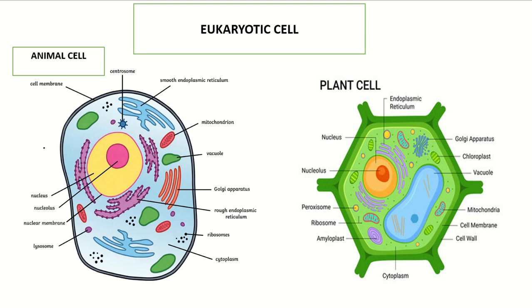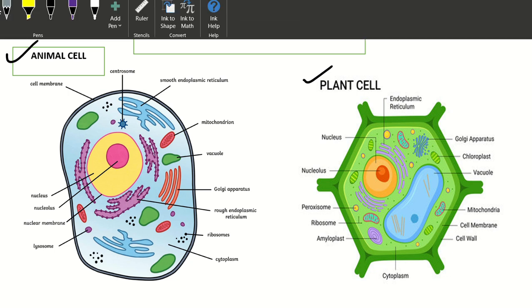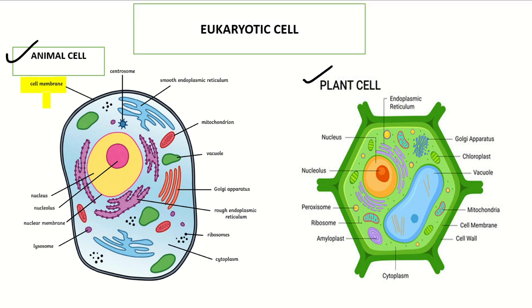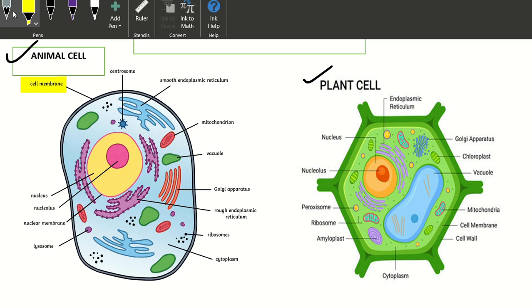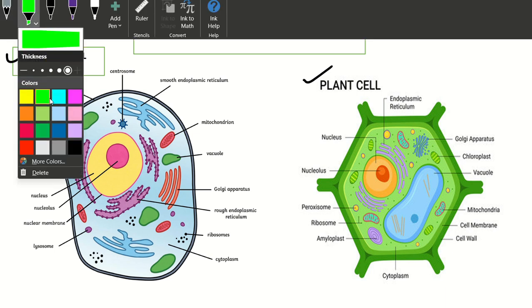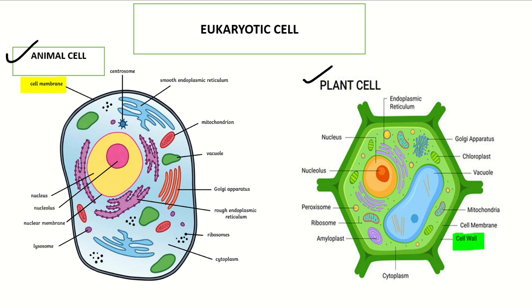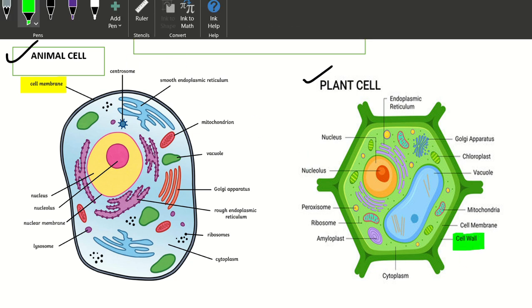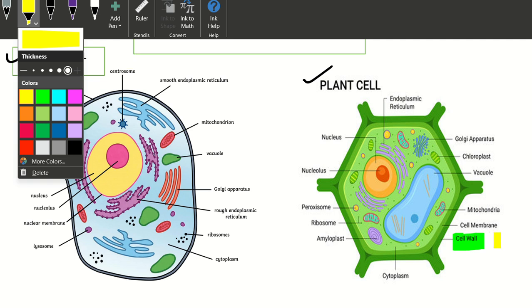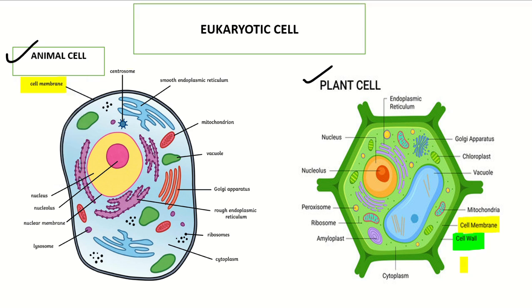Eukaryotic cells include the animal cell and the plant cell. First, I will talk about the animal cell. The outermost part of the animal cell is the cell membrane. The outermost part of the plant cell is the cell wall. Inside the cell wall of the plant cell, the cell membrane is present. So, the cell membrane is present in both types of eukaryotic cell.